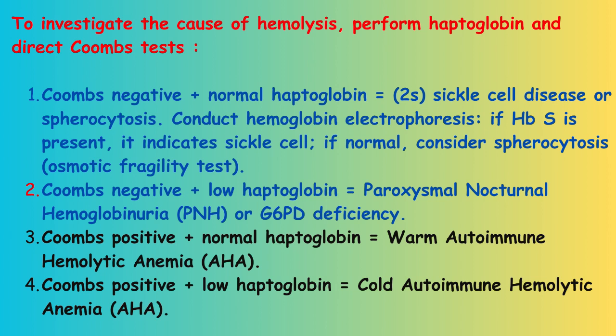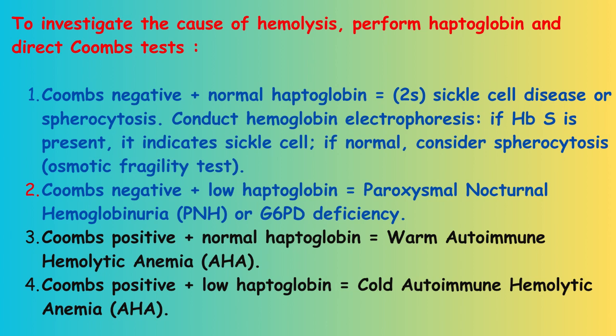If Coombs test is negative and haptoglobin is low, there are also two causes of hemolytic anemia: paroxysmal nocturnal hemoglobinuria and G6PD deficiency. Paroxysmal nocturnal hemoglobinuria mostly occurs with pancytopenia, and 26% of patients give a history of red urine in the morning. It is diagnosed by flow cytometry and managed by biological therapy, eculizumab. G6PD is the most common cause here, but I cannot measure G6PD until 2 to 3 weeks after an acute attack of hemolysis.